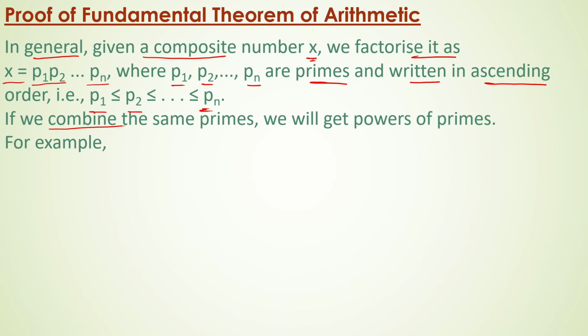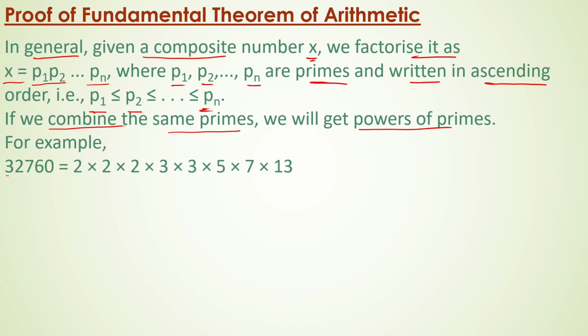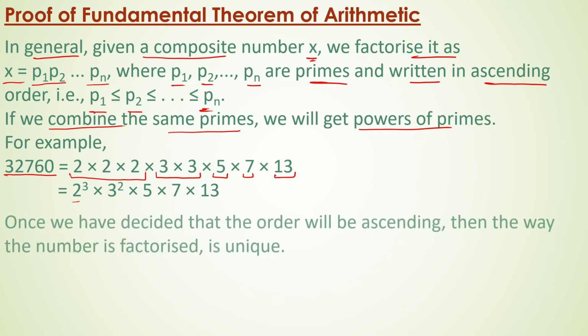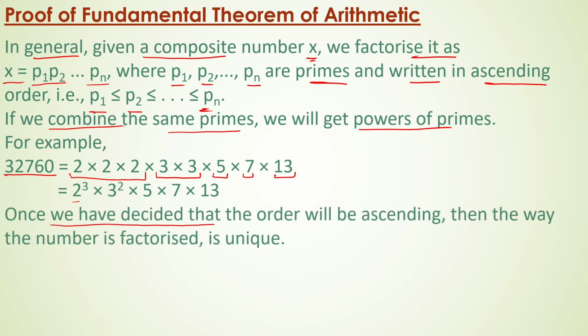Now if we combine the same primes, we will get the powers of the prime numbers. For example, 32,760 can be written as 2 multiplied 3 times, 3 multiplied 2 times, into 5 into 7 into 13. So we can write it as 2 to the power 3 into 3 to the power 2 into 5 into 7 into 13. So once we have decided that the order will be ascending, then the way the number is factorized is always unique.